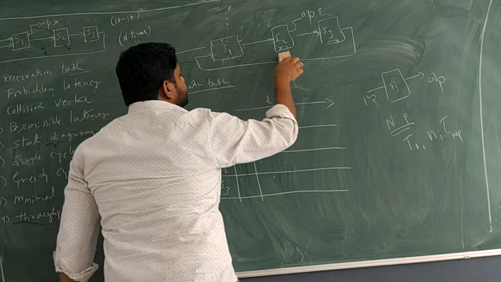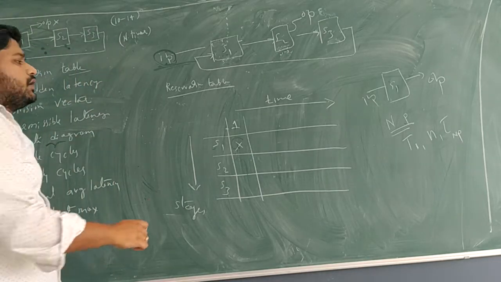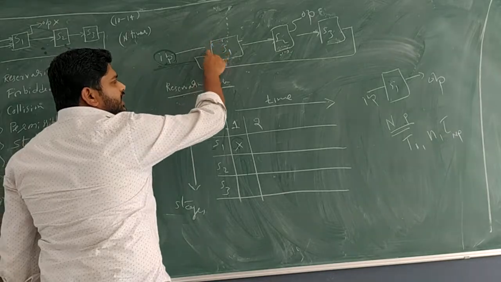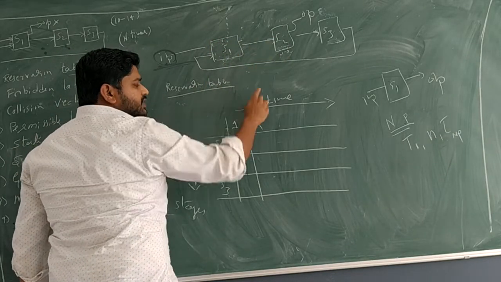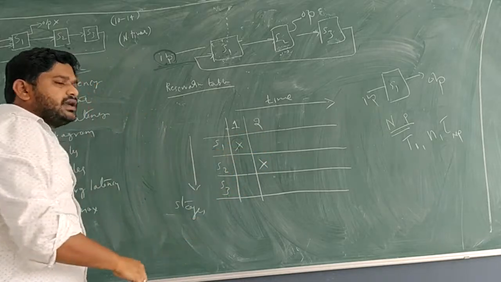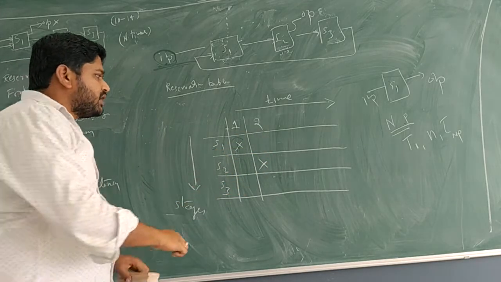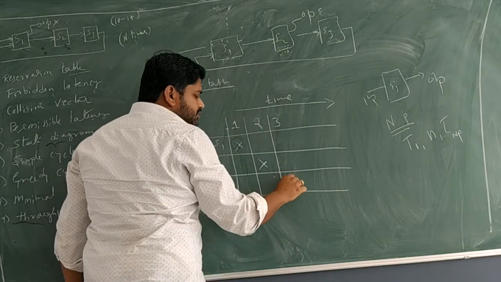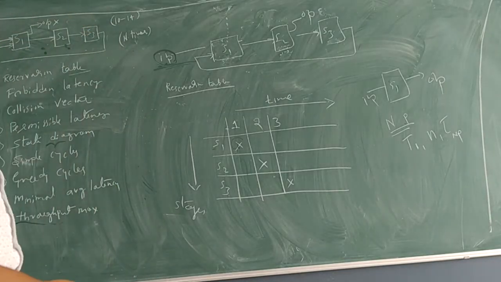Similarly, what happens here is, now at the second time, once data is supplied here, data is forwarded to S2. At the second instance of time, data is with S2, meaning S2 is active. Next, continue. So what happens in the third? We will assume data is forwarded to the third stage of the pipeline.